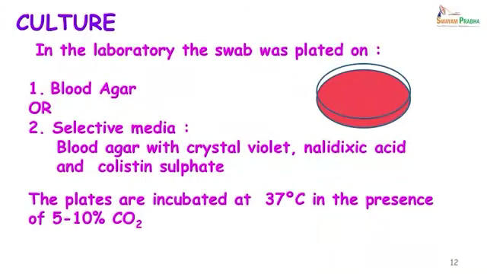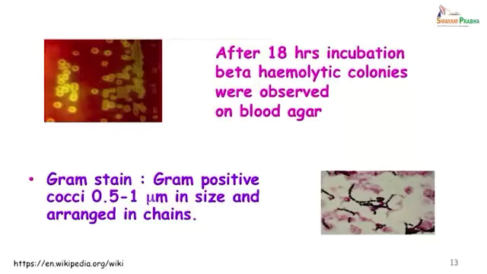These plates are incubated at 37 degrees Celsius in the presence of 5 to 10% carbon dioxide, because streptococci are organisms which are capnophilic. On day 2, beta hemolytic colonies were observed on blood agar, and when a smear was prepared, again you could see gram positive cocci arranged in chains.